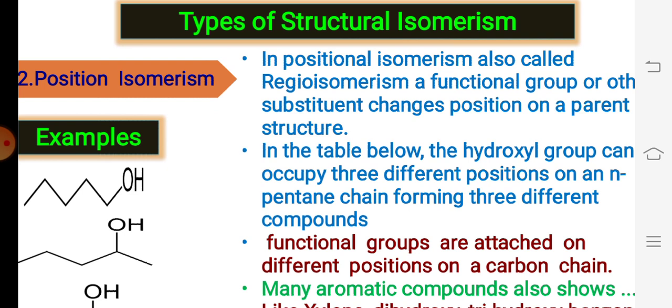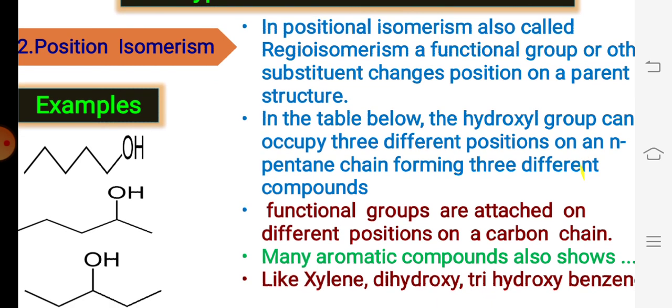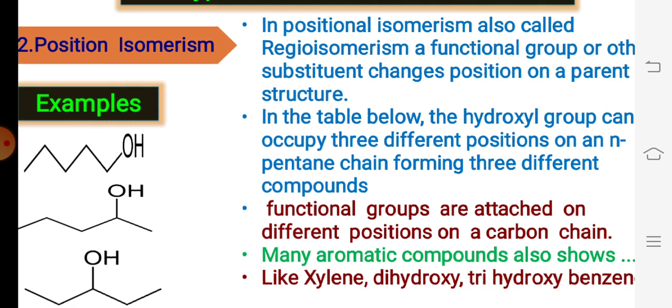So simply what we can conclude is, for example, we have OH. Sometimes OH is at the first carbon, sometimes OH at the second carbon, sometimes OH at the third carbon. So basically the functional group cannot be changed here, just the position of the functional group may vary in a molecule. The functional groups are attached at different positions on a carbon skeleton. The red sentence indicates the summary of positional isomerism.